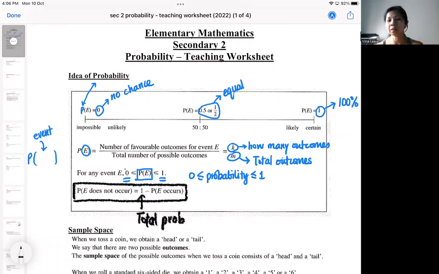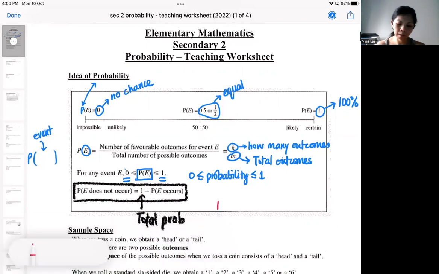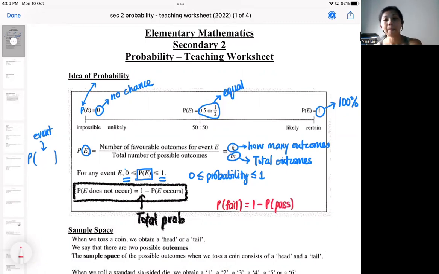A very simple example: what is the probability of me failing an exam? I will do 1 minus the probability of passing, because fail and pass are the opposite of each other. So I can always use the total probability to subtract.